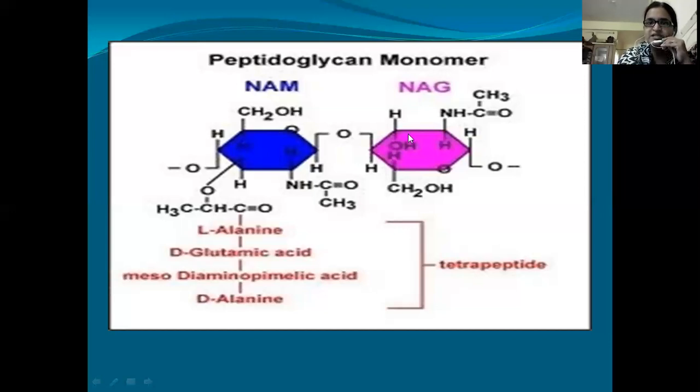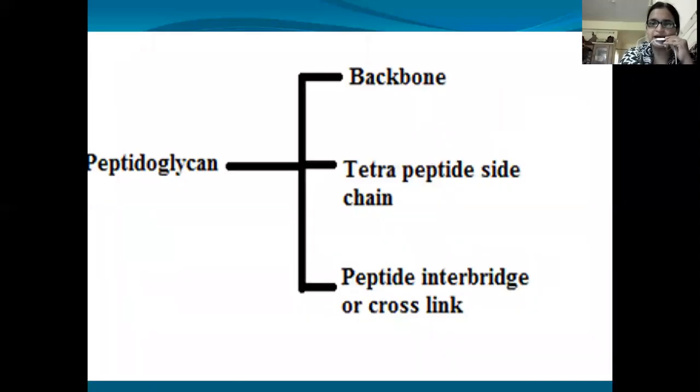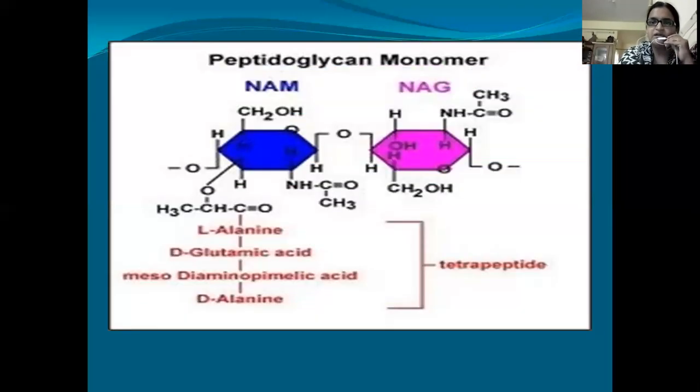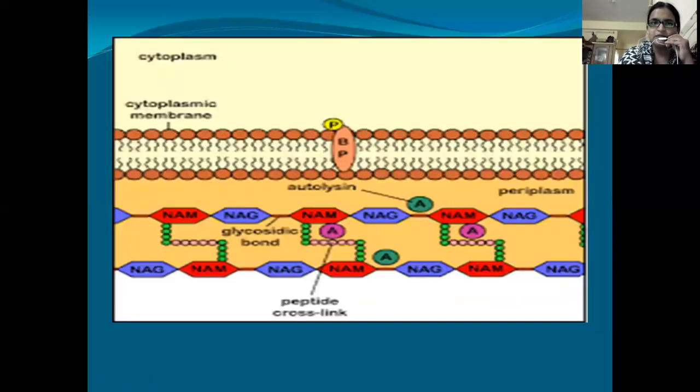So in the previous slide we have seen the backbone. The backbone is NAG and NAM, and the tetrapeptide side chain we have seen. Now the peptide interbridge or cross-link: these units will be cross-linked to each other. Here we can see the cross-link. This is the NAG and NAM polymer on both sides, and this is the tetrapeptide side chain. These two tetrapeptide side chains are joined by the peptide cross-link.